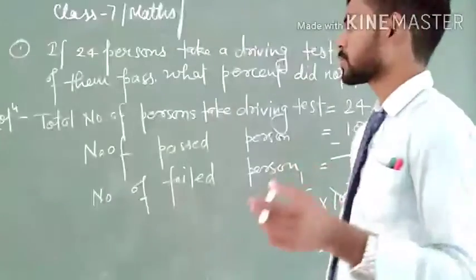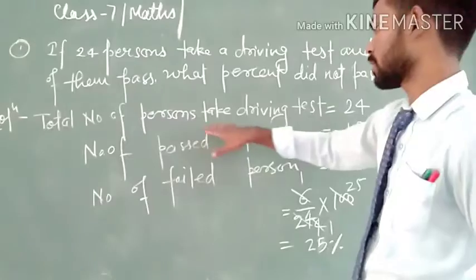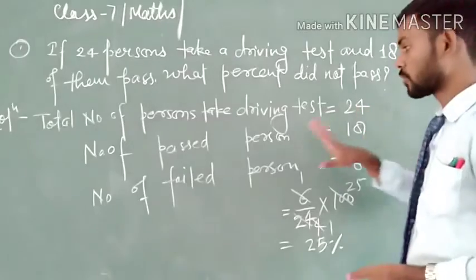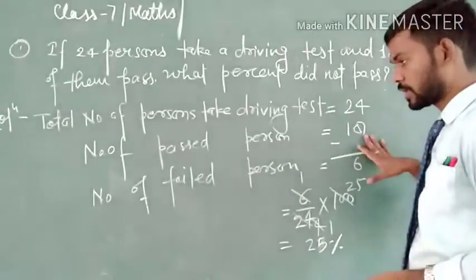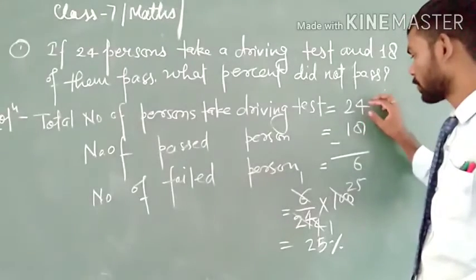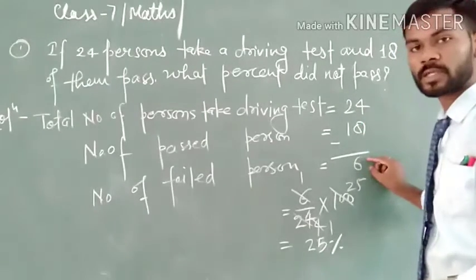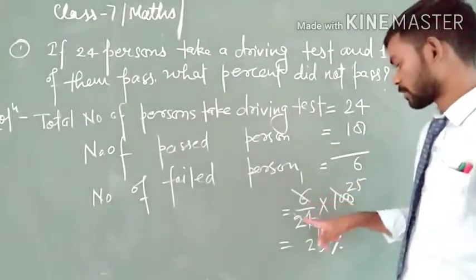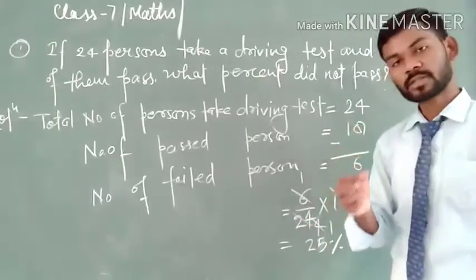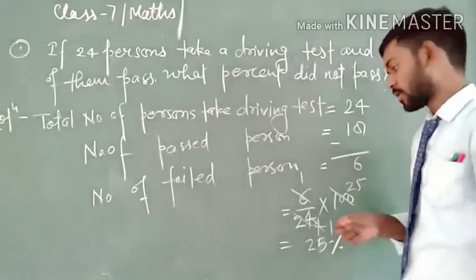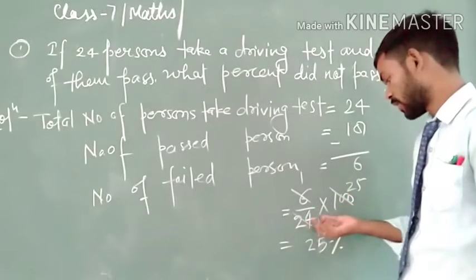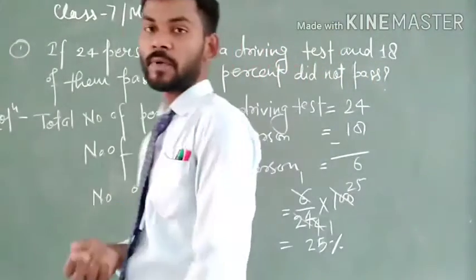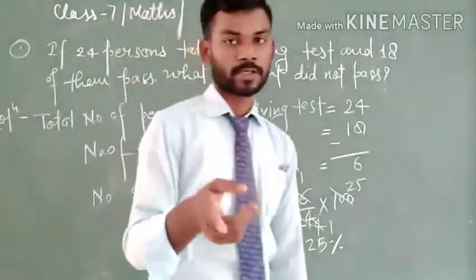So total number of persons is 24, passed is 18. Subtracting 18 from 24, we get 6 failed. So the percentage will be 6 upon 24 multiplied by 100, because whenever we change a fraction into a percentage, we multiply that fraction by 100.